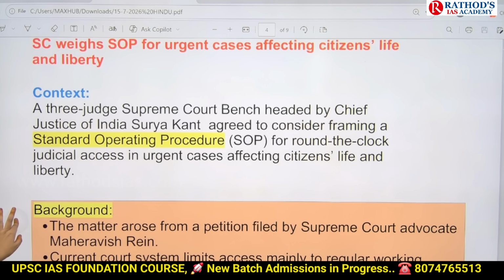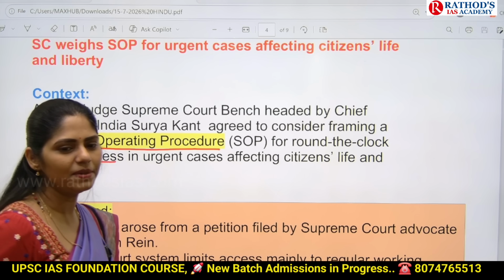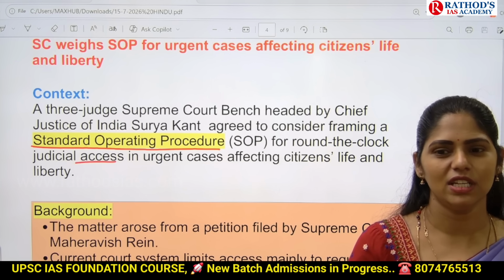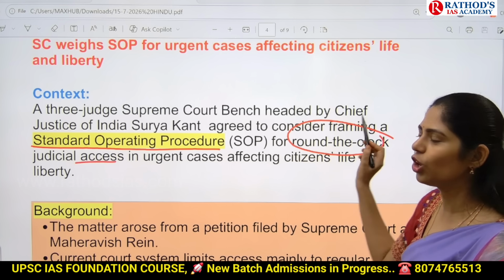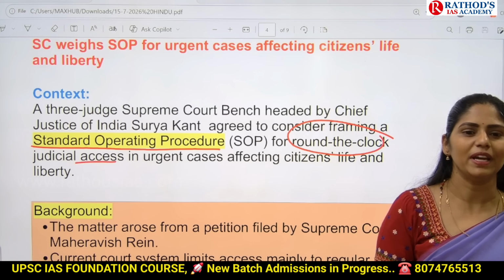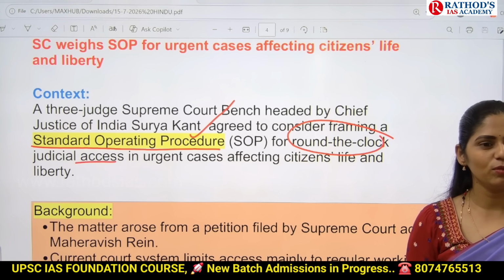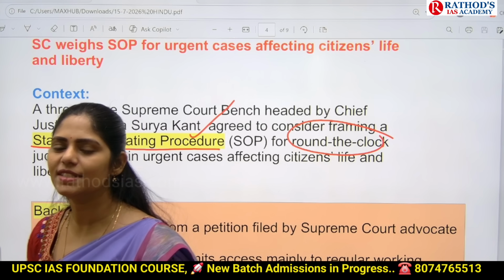Yeah, now let us see here. A 3-judge Supreme Court bench headed by our Chief Justice of India agreed to consider framing of standard operating procedure for round-the-clock judicial access in urgent cases affecting citizens' life and personal liberty. Okay, so here for some cases in which there is a need of urgent justice delivery, they are going to have round the clock judicial access. Round the clock means nothing but 24/7 judicial access. For that now, our 3-judge Supreme Court bench said that we will come up with standard operating procedure. We will come up with 24/7